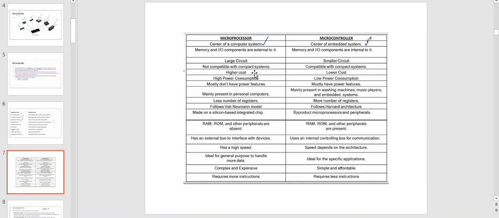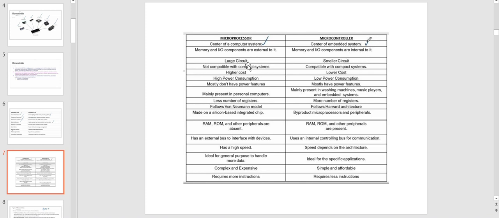Now we are going to see the difference between microprocessor and microcontroller. The microprocessor is the center of a computer system and the microcontroller is the center of an embedded system. In a microprocessor, we have separate memory and IO components, but in a microcontroller, they are inbuilt, that is, internal to it.